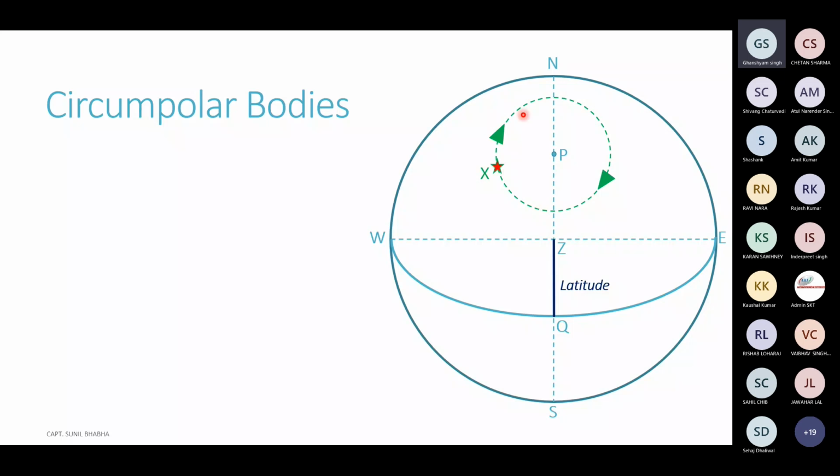Now, the direction of the motion of the star is represented by these two arrows. In this particular diagram, we can see that the star comes north of the observer at two instances. At point A here, it will be north of the observer. The bearing of the star would be 000. And again, when it crosses the meridian at point B, it will be north of the observer again, with a bearing 000.